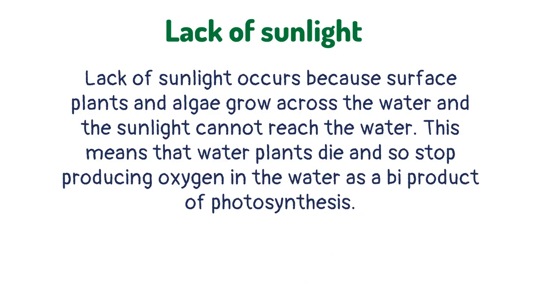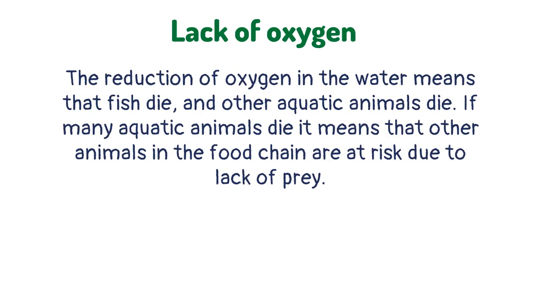This means that water plants die and so stop producing oxygen in the water as a byproduct of photosynthesis. The reduction of oxygen in the water means that fish die and other aquatic animals die. If many aquatic animals die, it means that other animals in the food chain are at risk due to lack of prey.